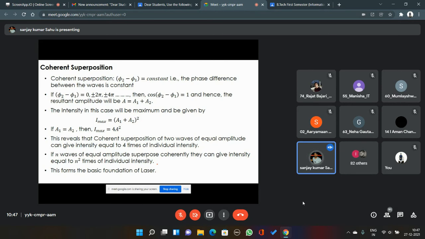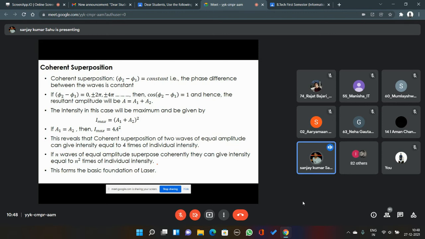Now when the phase difference between these two waves is an integral multiple of 2 pi, it can happen at some certain position and certain time. Either it is 0 or plus minus 2 pi, plus minus 4 pi, etc.